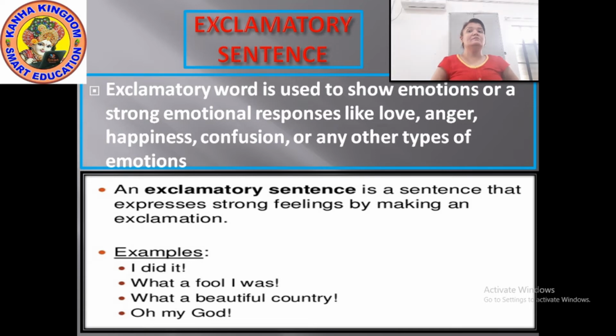Okay. So have you understood that an exclamatory sentence is a sentence that expresses strong feelings by making an exclamation? An exclamatory sentence should always end with an exclamation mark. Okay. Let's see some more examples so you will understand more easily.